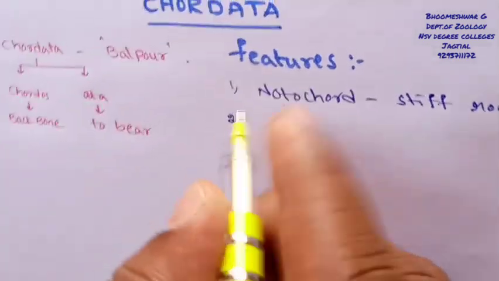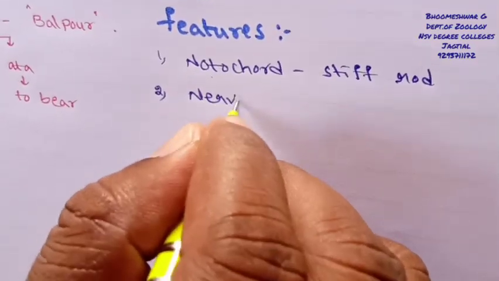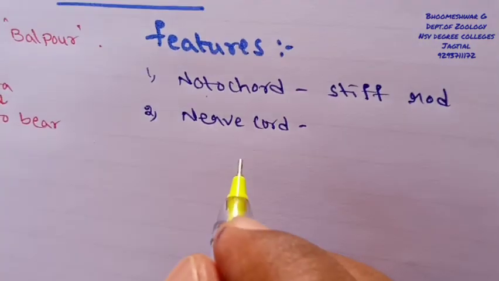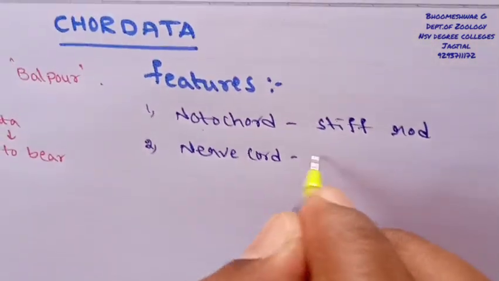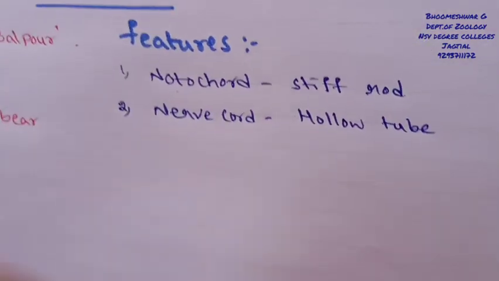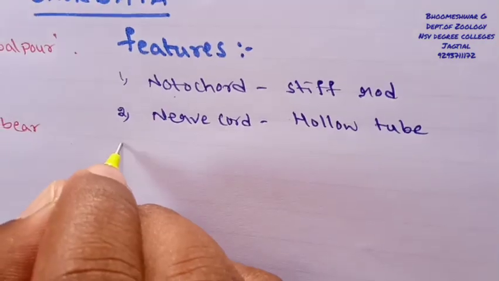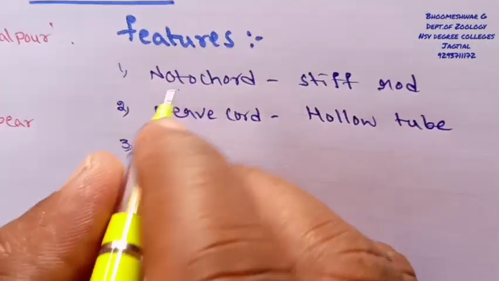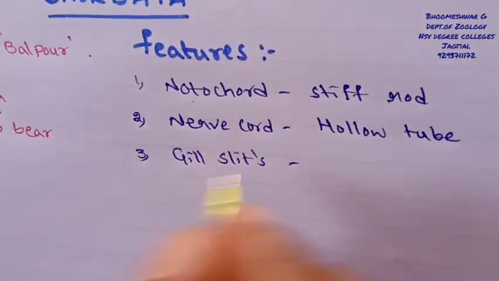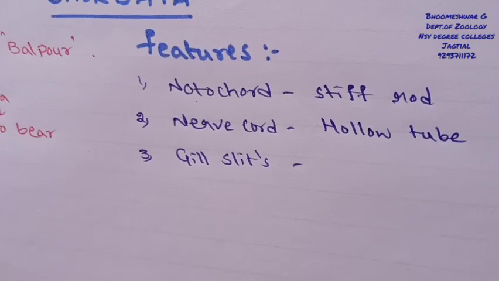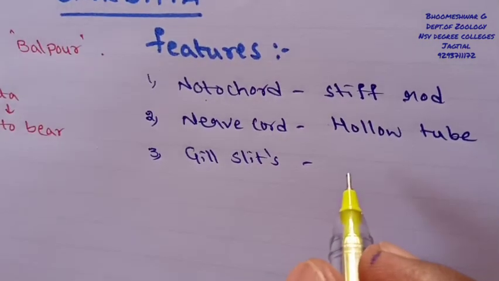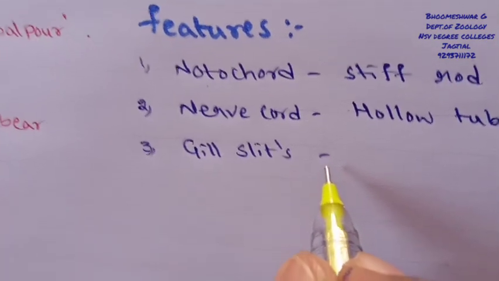The second characteristic is the dorsal nerve cord, which is also located in the dorsal region of the body, and it is a hollow tube-like organ. The third major salient feature is gill slits, located at the sides of the pharynx, so they are also named pharyngeal gill slits. These are mainly responsible for the process of respiration.